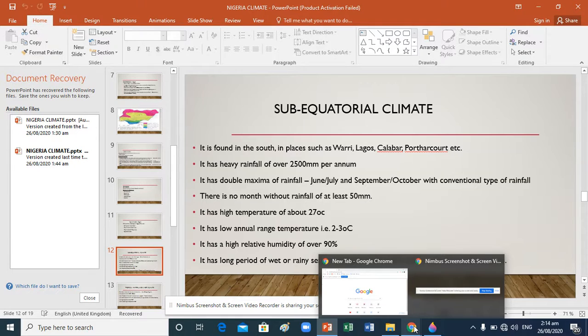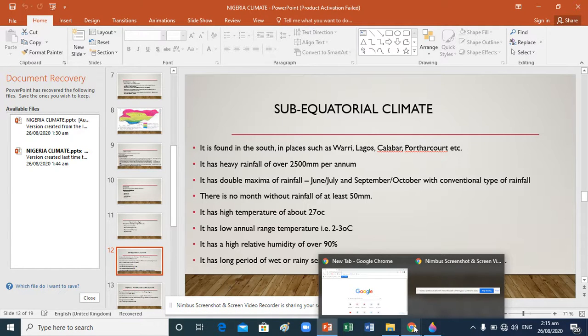One, it is found in the south in places such as Warri, Lagos, Calabar, Port Harcourt. It has heavy rainfall of over 2,500 mm per annum, in a year. It has double maximum of rainfall in June and July and September and October, with convectional types of rainfall. There is no month without rainfall, at least 50 mm. It has high temperature of about 27 degrees Celsius.